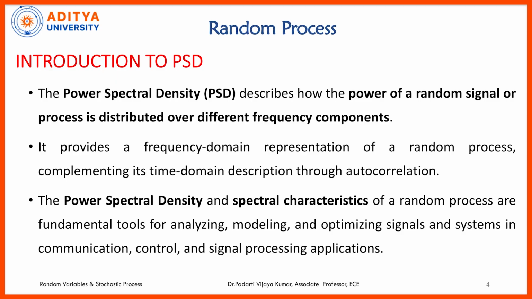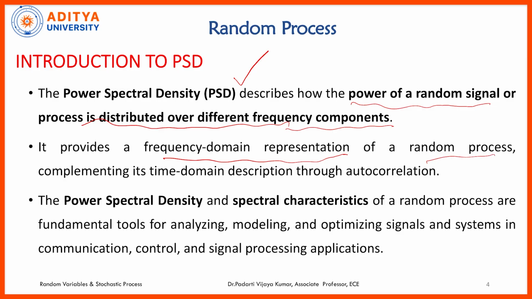The power spectral density is one of the spectral characteristic parameters which will be helpful in analyzing the random process. Power spectral density describes how the power of the random signal is distributed over different frequency components, and also it gives you the frequency domain representation of the random process, complementing its time domain description. This power spectral density and spectral characteristics of random process are the fundamental tools which will be helpful in analyzing, modeling and optimizing the signals and systems in communication, control and signal processing applications. So in almost all applications we use the spectral characteristics concept.